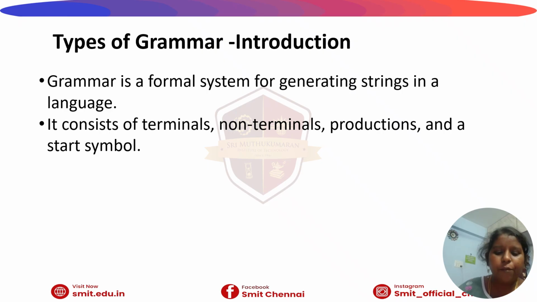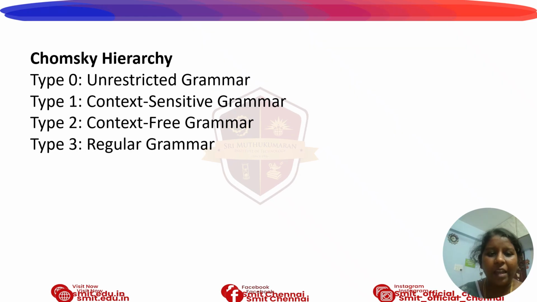A grammar is a formal mathematical system for generating strings in a language. It may consist of terminal, non-terminal, production, start, and finish symbols. The Chomsky hierarchy represents the classes of language accepted by different machines.